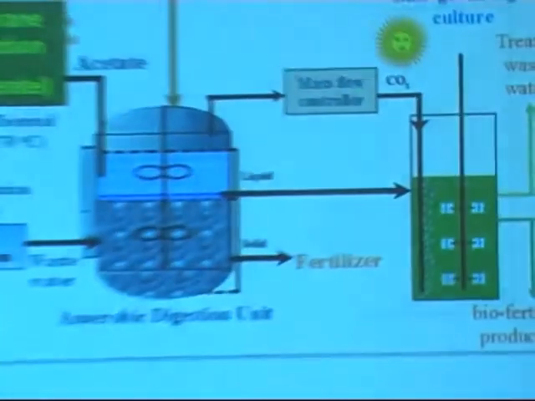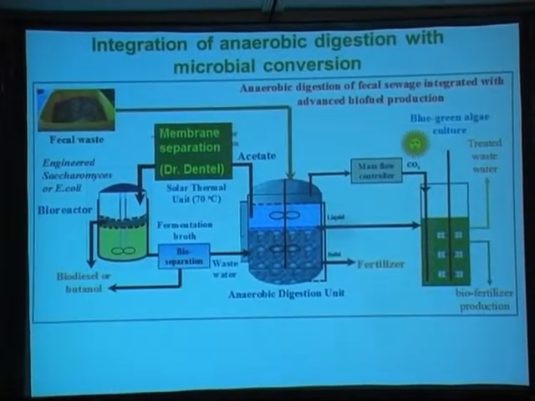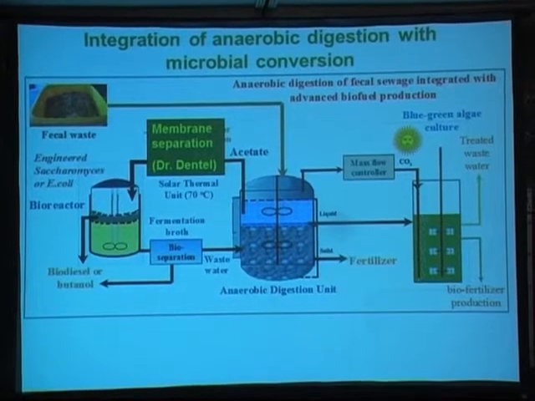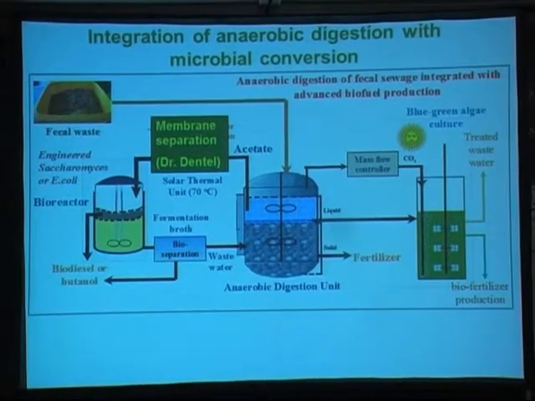Lastly, yesterday I flew with a professor from Delaware, Dr. Dental, and he told me that he has a very nice hydrophobic membrane, and this membrane can be applied to capture acetate directly from the anaerobic digestion tank.